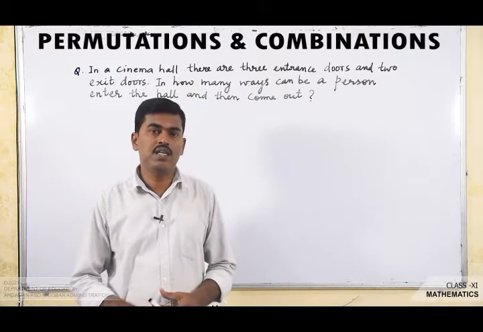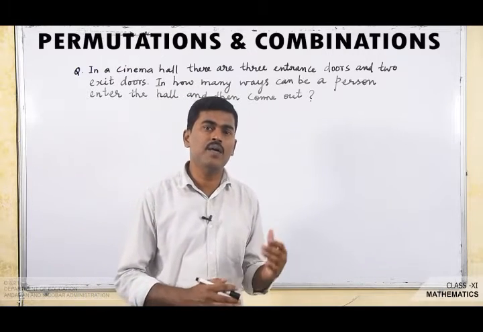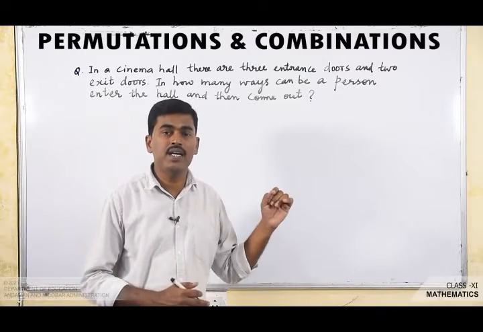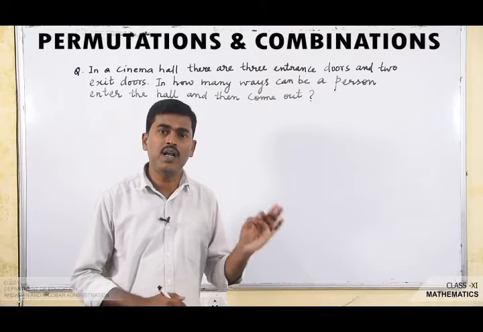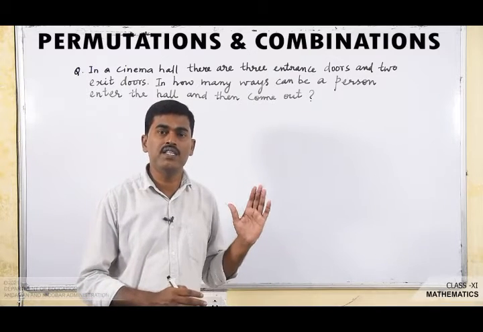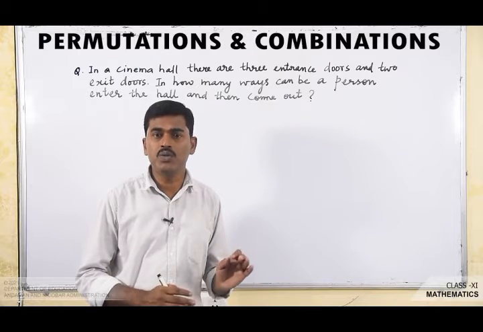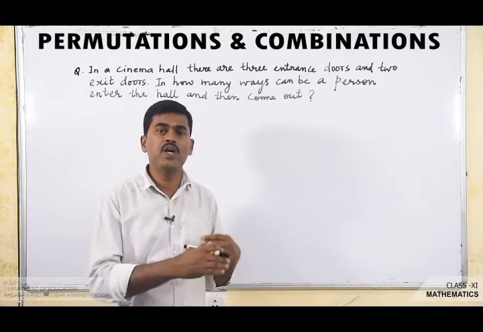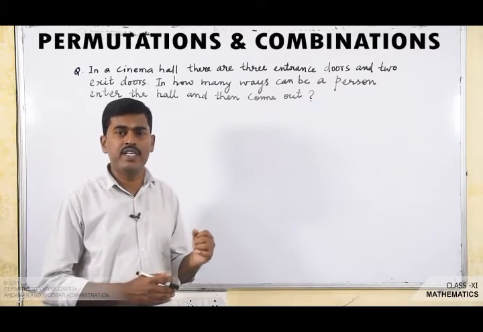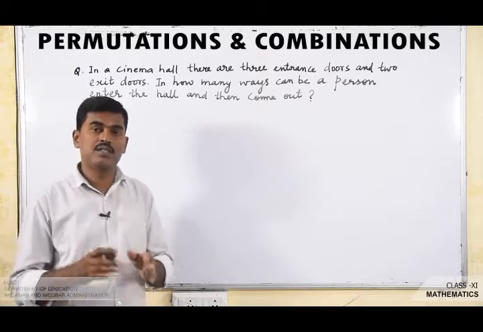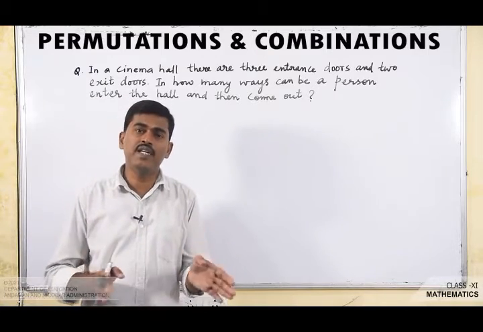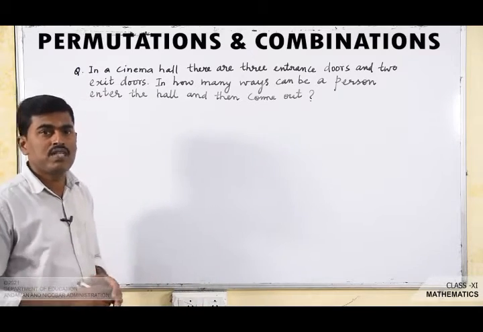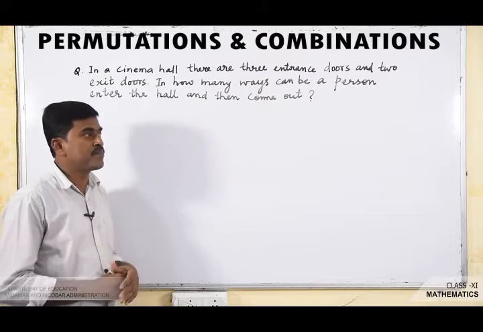It states that if an event can occur in m different ways and following which another event can occur in n different ways, then the total number of occurrences of the event in this order is m into n. That means if any event can occur in m different ways, followed by a second event that can occur in n different ways, then the number of occurrences of the events in succession, one by one, is m into n. So let us see a problem related to the fundamental principle of counting.